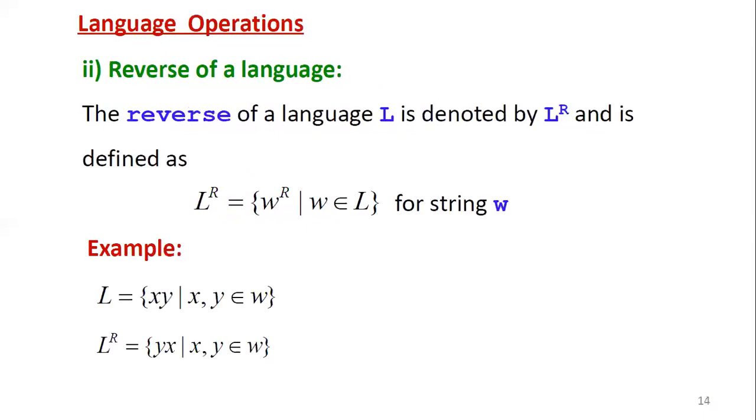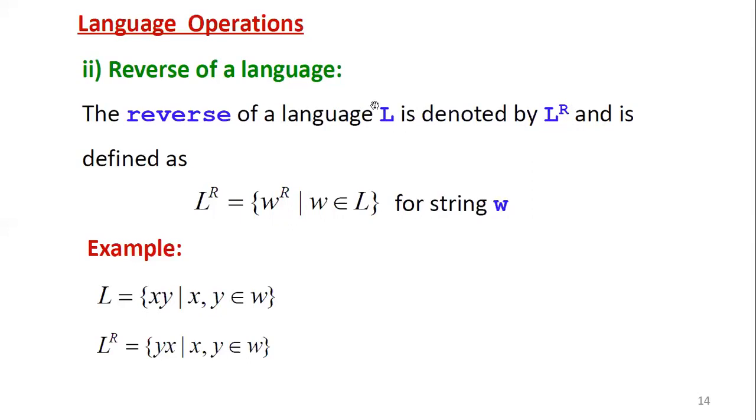Then the second operation, reverse of a language, which is the same as the string reverse operation. In strings, how have we done the reverse operation? In the given string, whatever symbols are there, you reverse them from right to left, and that is called the reverse of the string. Similarly, the same operation we can apply for languages, but a language may contain multiple strings with different definitions. Whatever strings you reverse from the language, that is called the reverse of a language.